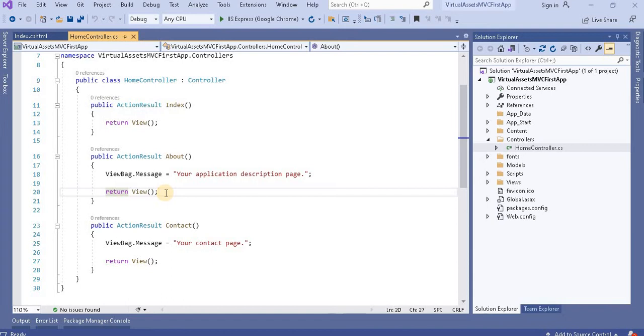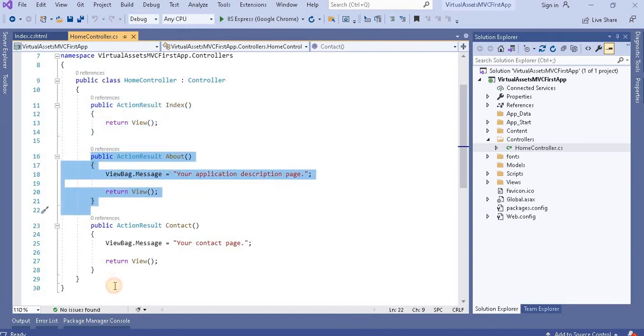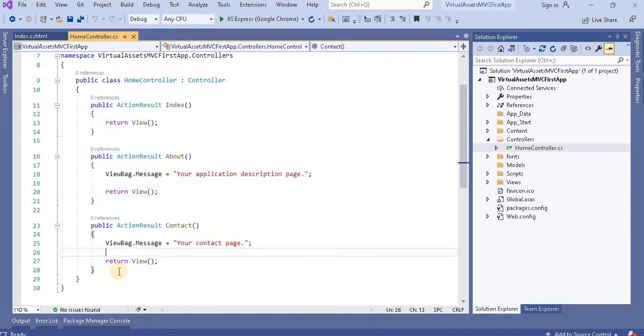And in the controller we can have n number of action methods. Here you can see this is the home controller, and in this home controller we can have multiple action methods, and these action methods basically return their respective view.